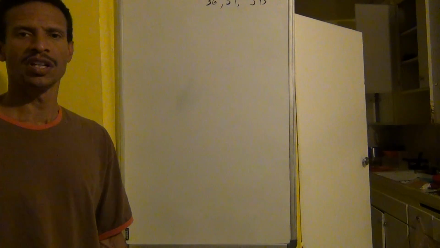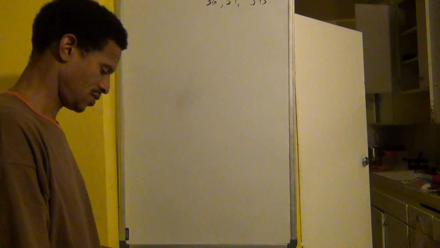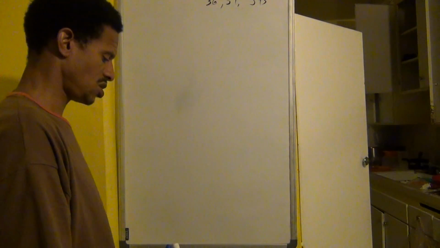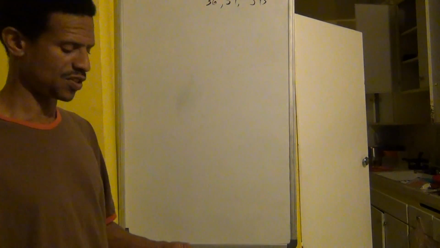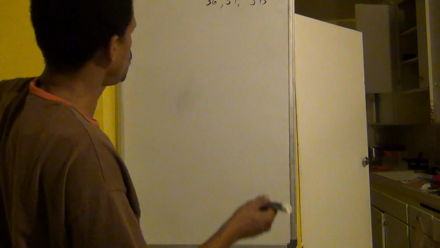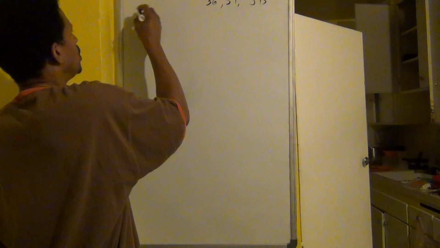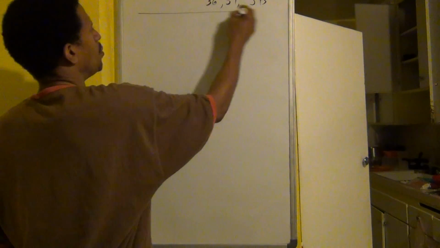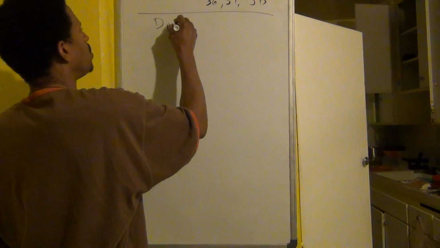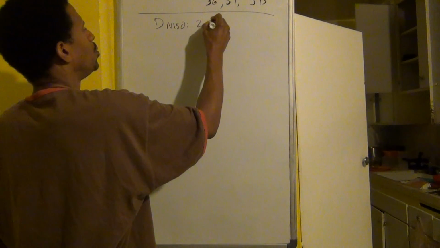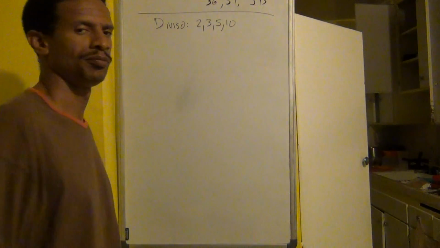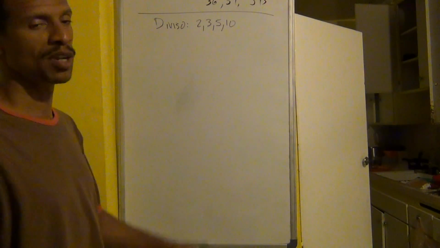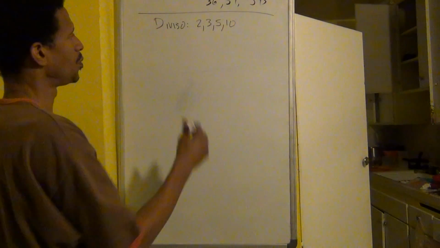So we're going to continue our discussion of prime factorization, and particularly using Diviso, or the rules of divisibility. I gave you one rule, so let's put the rules of divisibility numbers down for Diviso. The Diviso numbers are 2, 3, 5, and 10. Are there other rules of divisibility numbers? Yes, there are. We're concerned with these.